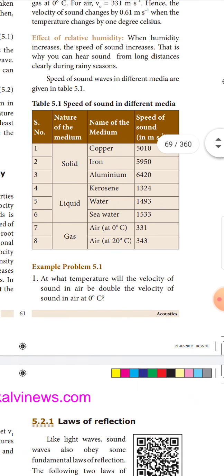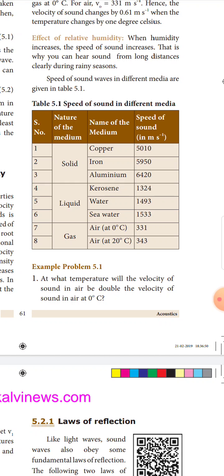Effect of relative humidity. When humidity increases, the speed of sound increases. That is why you can hear sound from long distances clearly during rainy seasons. In rainy seasons, we can clearly hear sound from long distances because the humidity increases, so the speed of sound increases. Humidity is more at the time of rainy seasons, so the speed of sound is also increased.